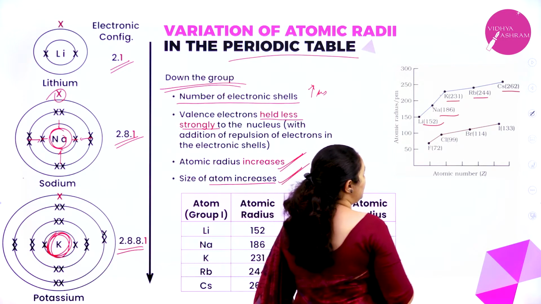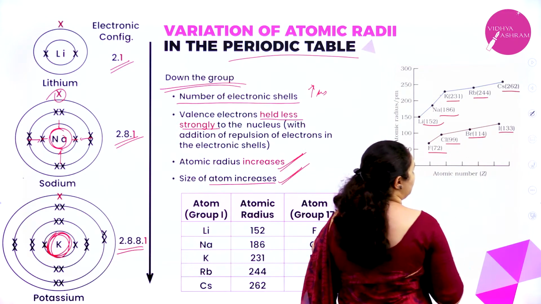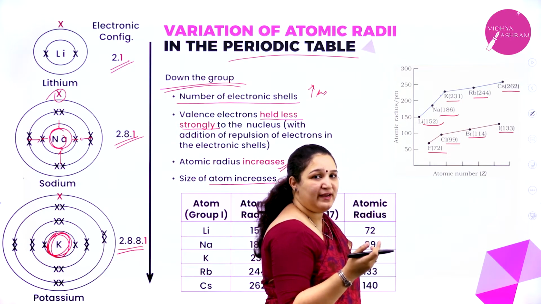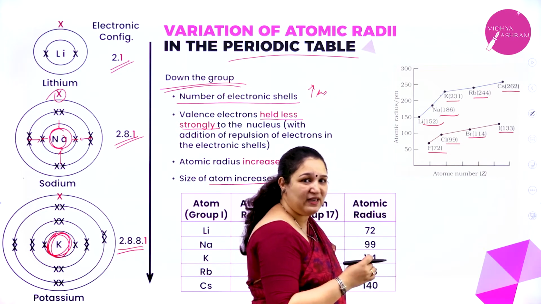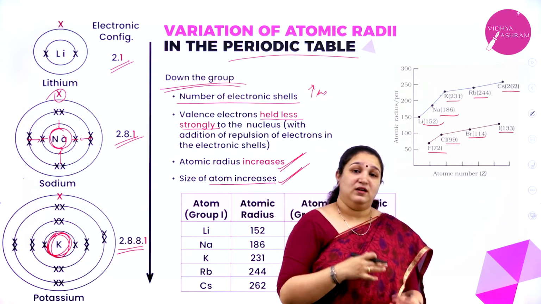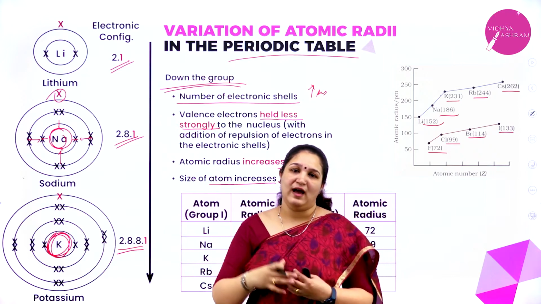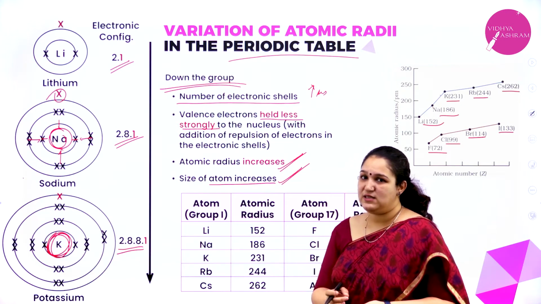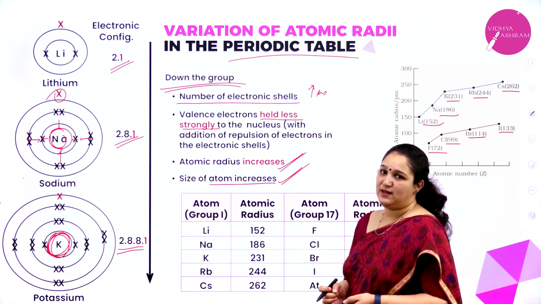If you see for halogens, fluorine is 72, then we have chlorine, bromine, iodine. So as we go down the group, again the atomic radius, or the size of the atom, is going on increasing. Why exactly? Because the number of electronic shells is increasing and the force of attraction between the last valence electron and the nucleus is really less. So that is the reason why atomic radius increases down the group.